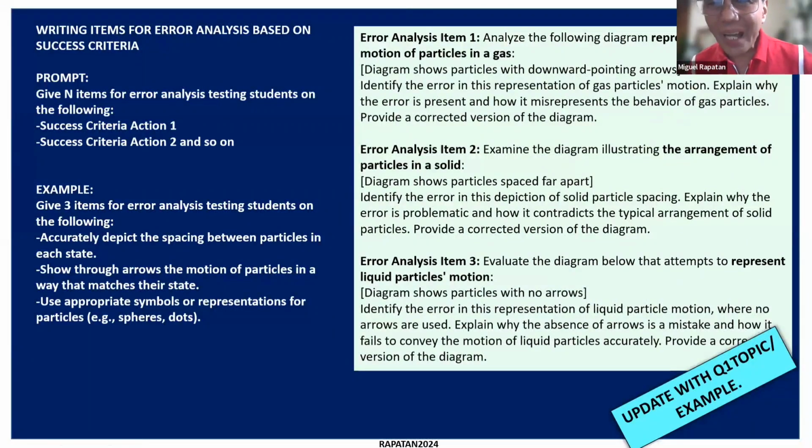Explain why the error is present and how it misrepresents the behavior of gas particles. Provide a corrected version of the diagram. So if the problem is, as diagnosed, a misconception, then this one is going to be able to show that through proper representation. Okay.